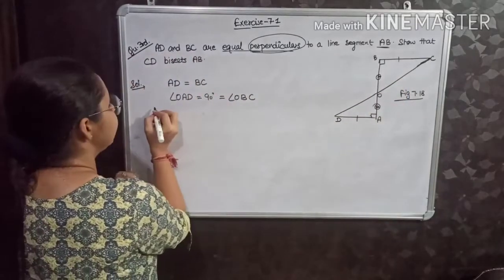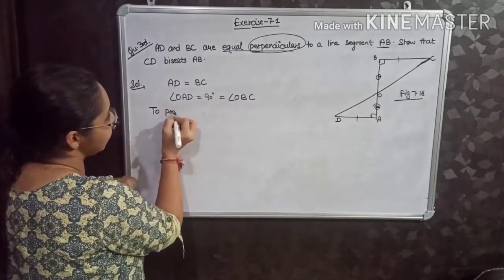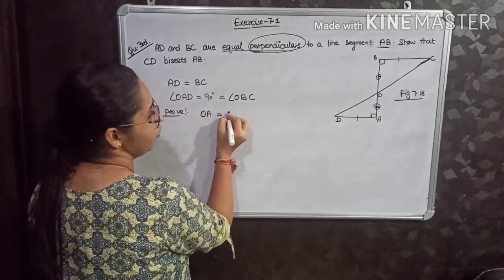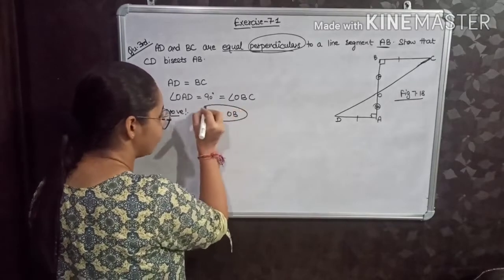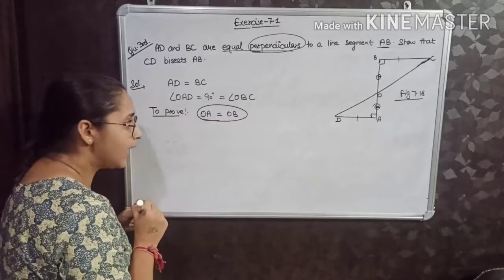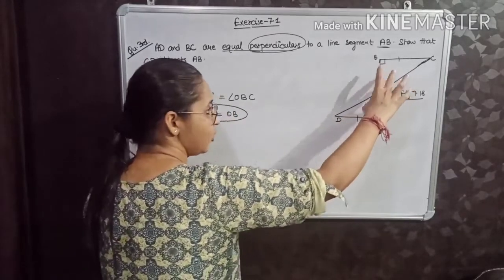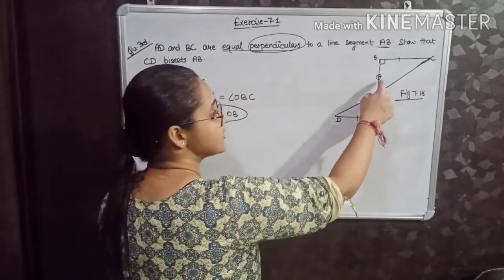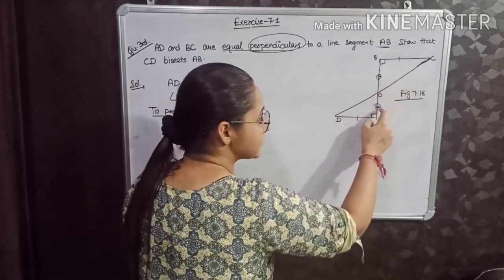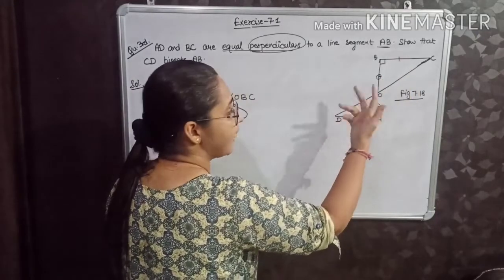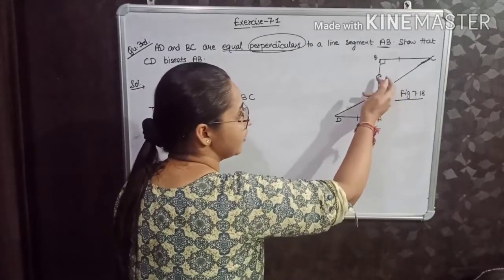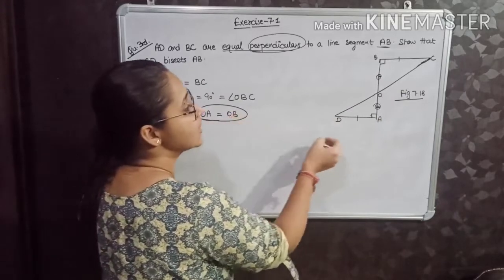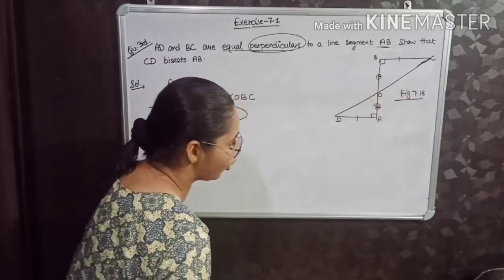To prove: if CD is bisecting AB, it means OA is equal to OB. This thing we have to prove. Now, I know if these two triangles are congruent, then all of the corresponding parts will be equal, and this is one side of this particular triangle and this is one side of this particular triangle. So by CPCT, I can show that OA will be equal to OB. So first, before moving to the final result, we will prove that these two triangles are congruent.